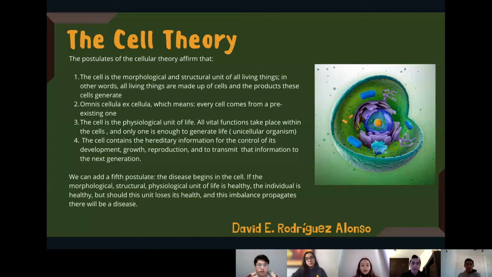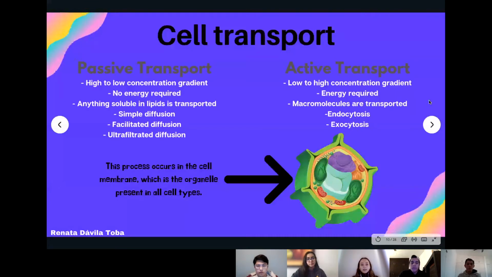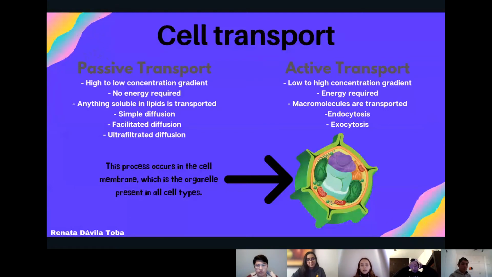Okay, now I will talk about cell transport. First of all, I would like to state that this is a process that happens in the cell membrane, and it is important to know that. The cell membrane is an organelle present in all cell types. Now, there are two types of transport, the passive and the active.